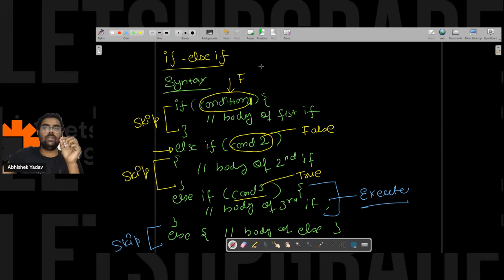Anyone has any doubt in this part, please write in the chat. Yeah. So let's take one example. Let's try to understand that part with the help of an example here, right? Okay. Give me 1 minute.